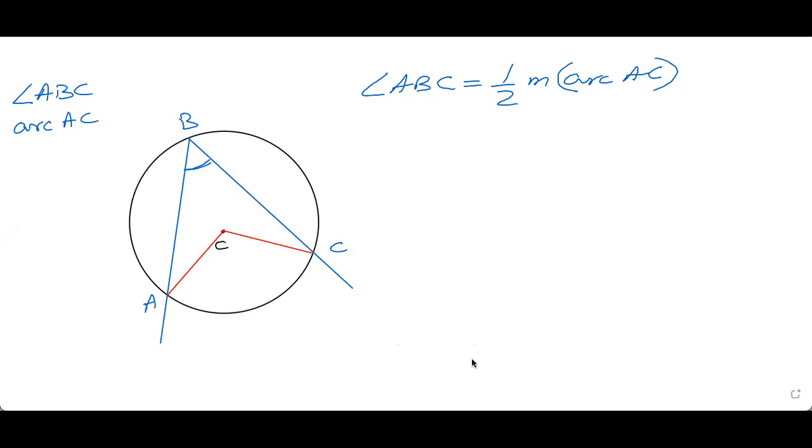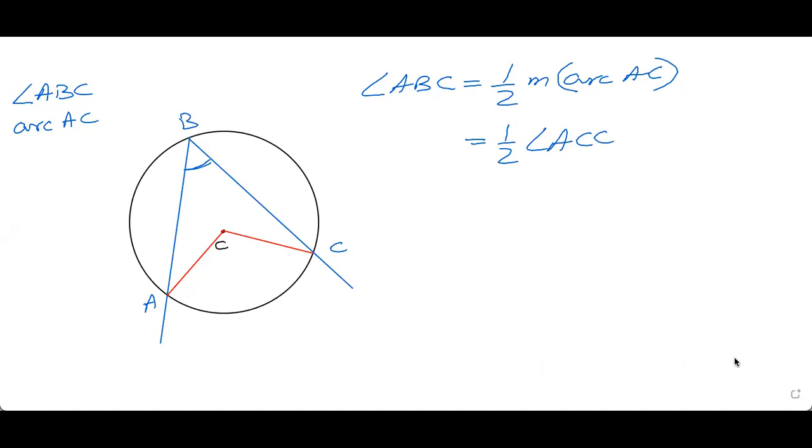Where is that central angle? This angle. So essentially what the theorem says is angle ABC will be half of angle AC... Oh, can we name it like that? No, we can't.